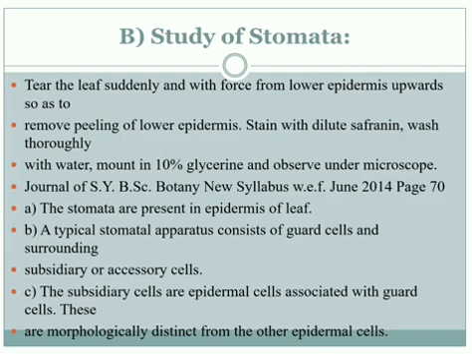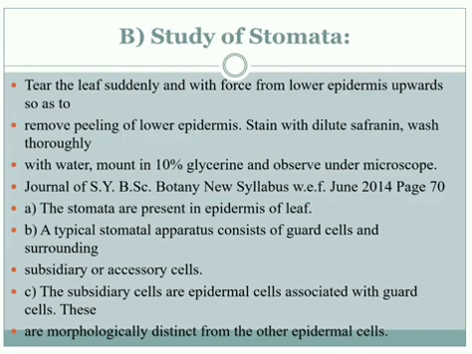Here in the first step, the leaf is not torn, it is peeled suddenly and with force from the lower epidermis upward, so as to remove a peel of the lower epidermis, and stain with dilute safranin. Wash thoroughly with water, mount in 10% glycerin and observe under the microscope. That is the procedure. And the stomata are present in the epidermis of the leaf.